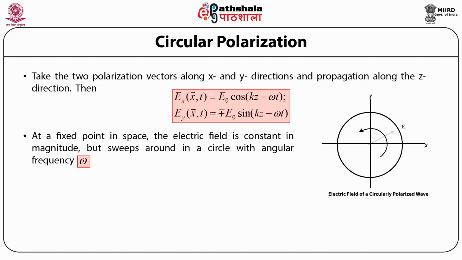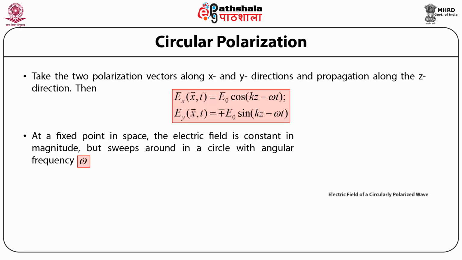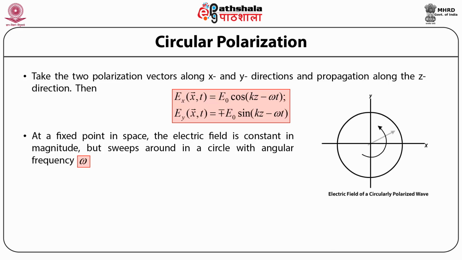In case of an elliptical polarization, what we see is that as the wave propagates along the z direction, the electric field vector then sweeps in a direction perpendicular to the direction of propagation of the wave, that is sweeps in the xy plane and makes an ellipse. While in case of circular polarization, again the direction of propagation of the wave is along the z-axis and the electric field vector in this case sweeps out an area in the xy plane which is like a circle, hence the name circular polarization.